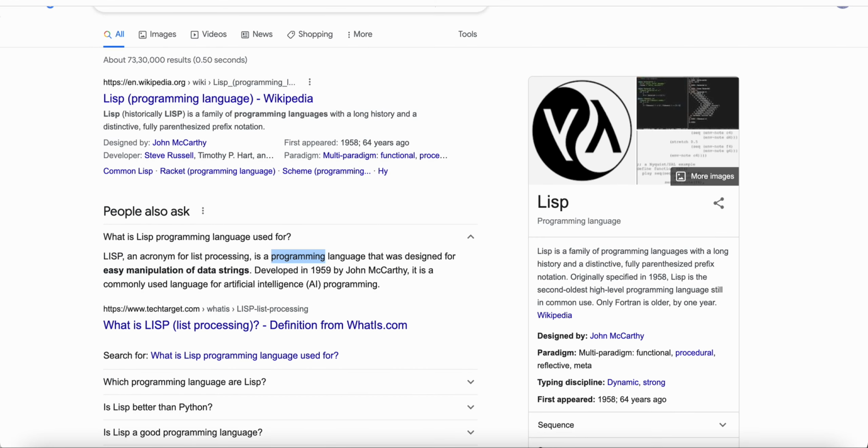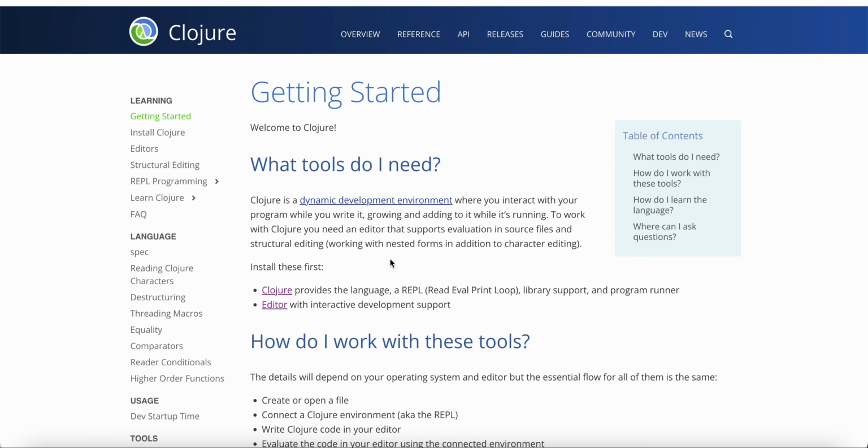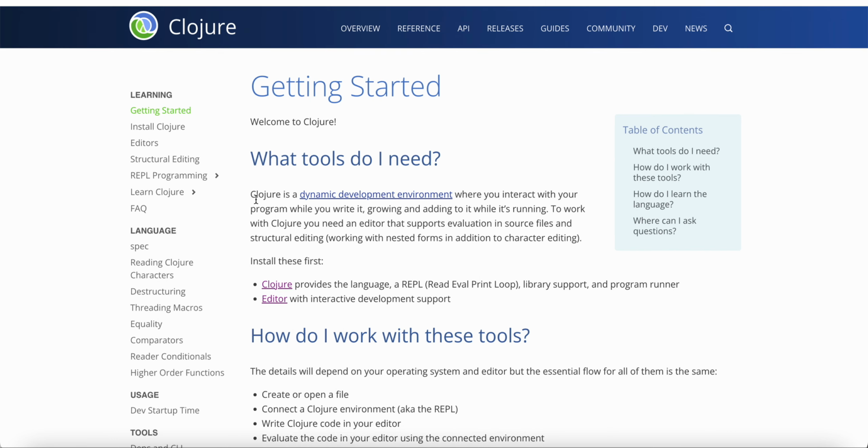Let's see the official Clojure definition also. This is the Clojure homepage. Here Clojure is defined as a dynamic development environment where you can interact with your program while you're writing it, growing and adding to it while it is running. To work with Clojure, you need an editor that supports evaluation in the source file and a structure editor to write nested forms in addition to character editing.